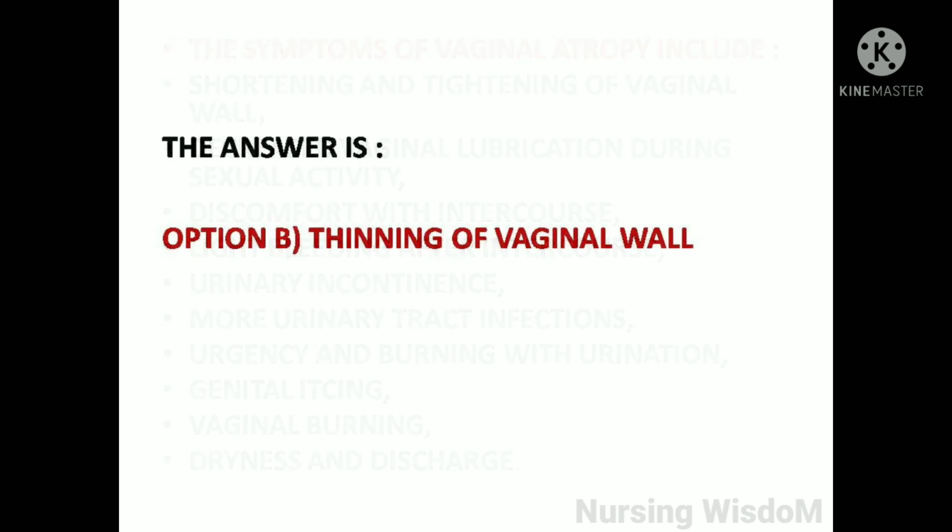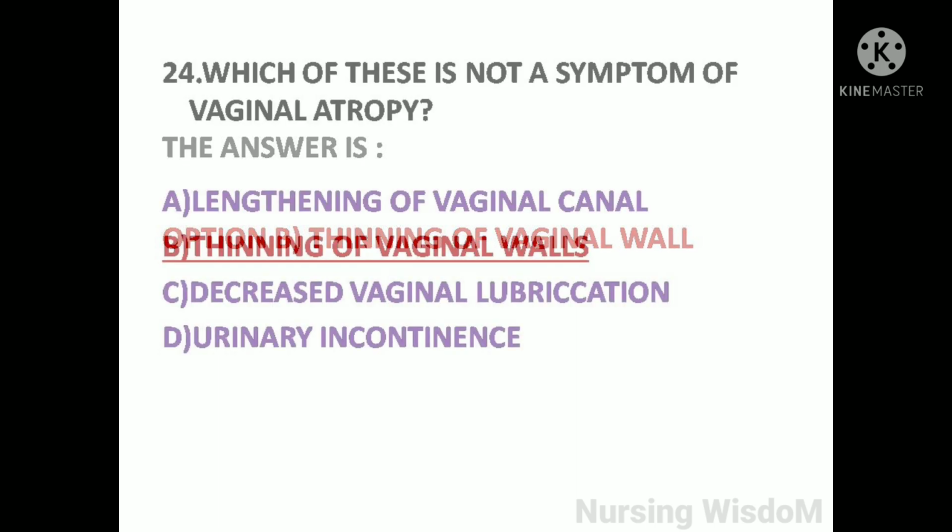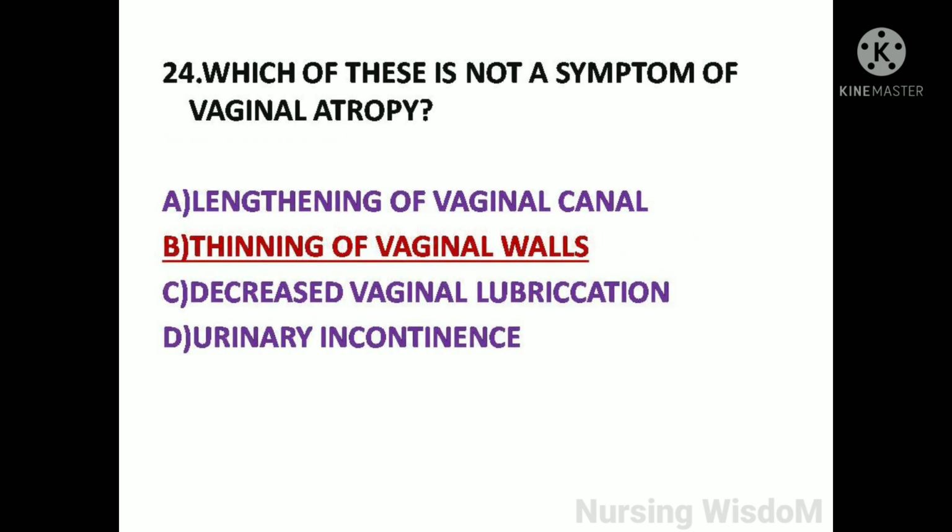So here the answer is option B, thinning of vaginal wall. Which of these is not a symptom of vaginal atrophy? Option B, thinning of vaginal walls.